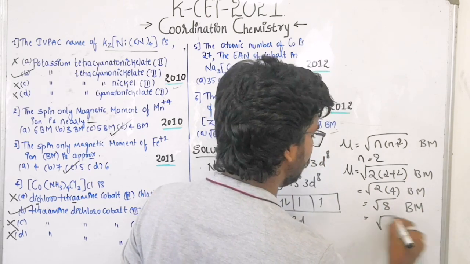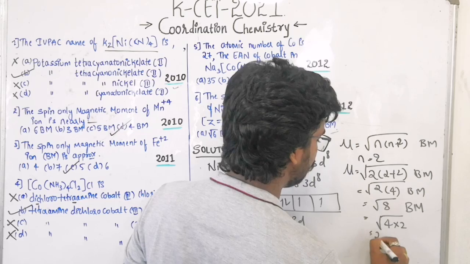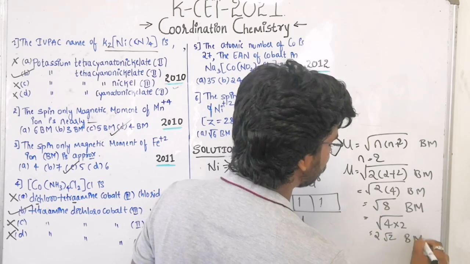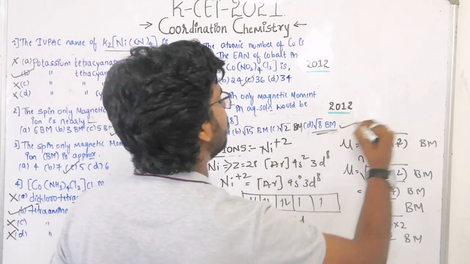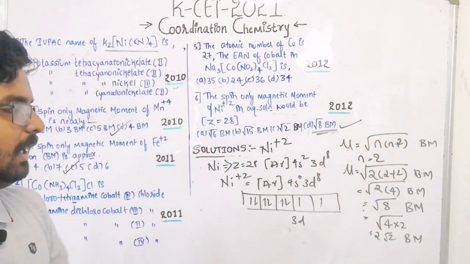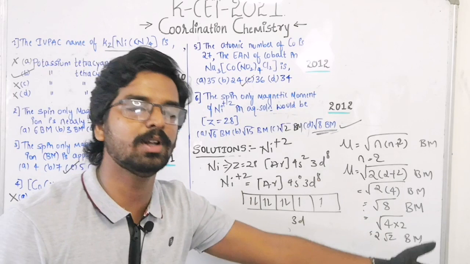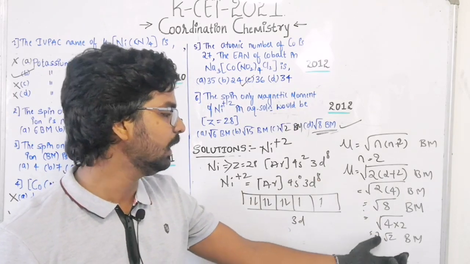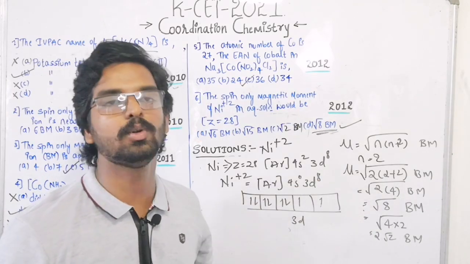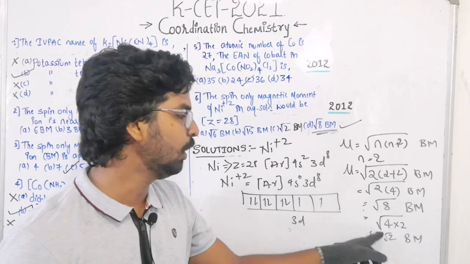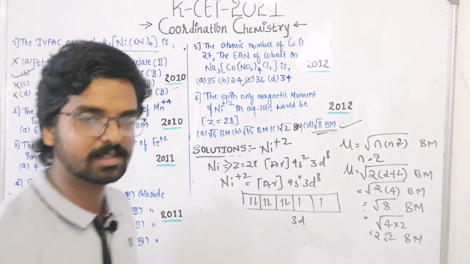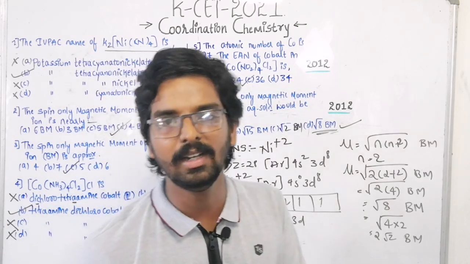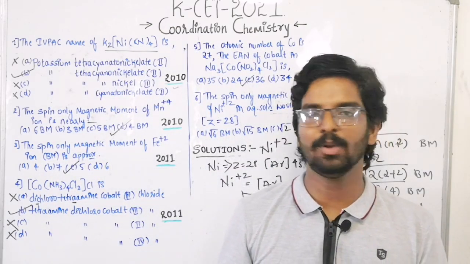So you can write it as 4 into 2, that is 2 root 2 Bohr magneton. If the option has root 8, then it is the right answer. Option D is the right answer, root 8 Bohr magneton. Sometimes they give it in a simplified form, where root 4 is taken out as 2. The square root of 4 is 2. So 2 root 2 Bohr magneton. So this is how the questions are asked in 2010, 11 and 12. Simple questions.